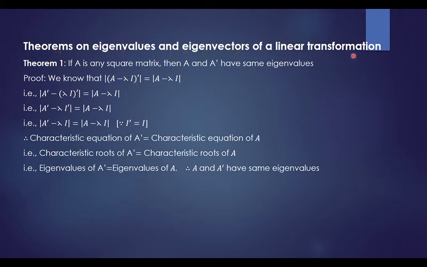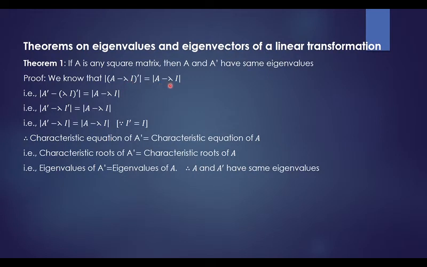Hello students, in this session we are going to see some theorems on eigenvalues and eigenvectors of a linear transformation. The first theorem is: if A is any square matrix, then A and A dash (A transpose) have the same eigenvalues. This means the eigenvalues calculated from the characteristic equations of A and A dash are the same.